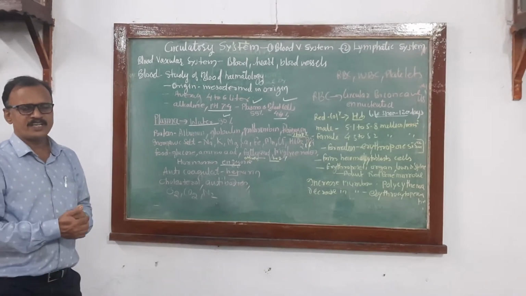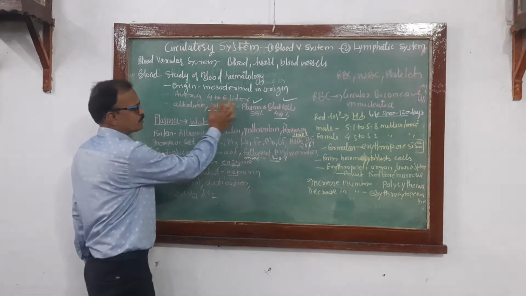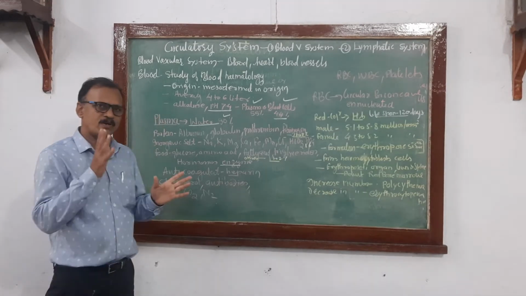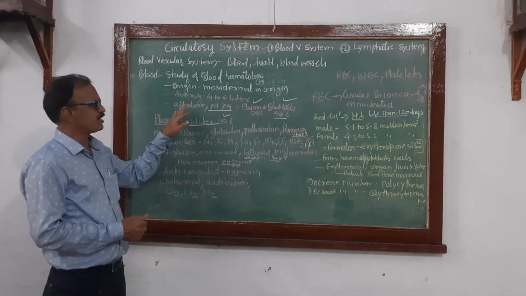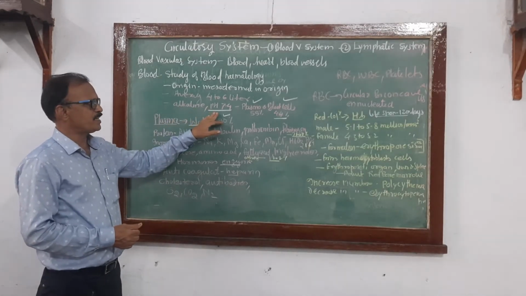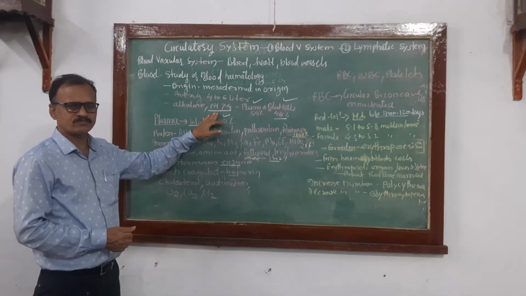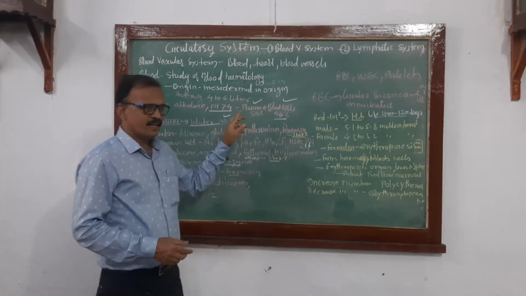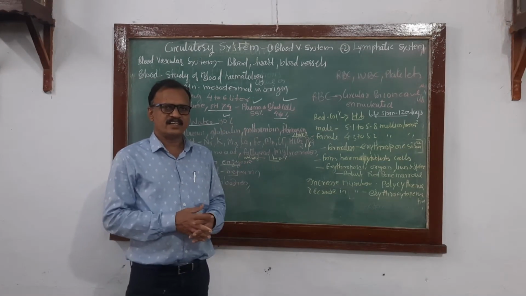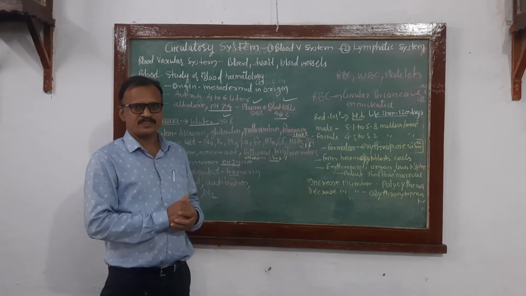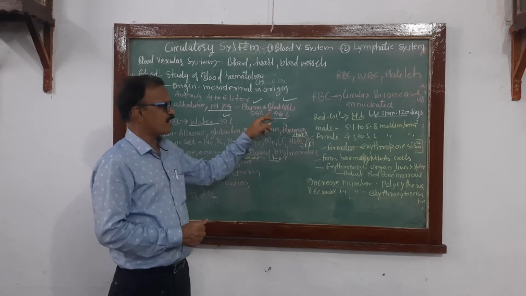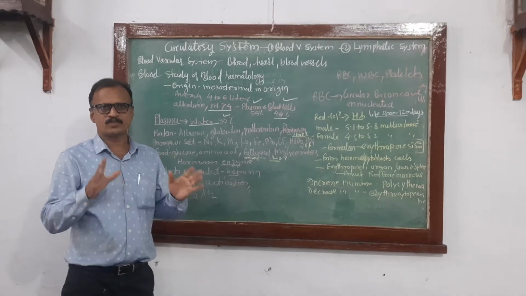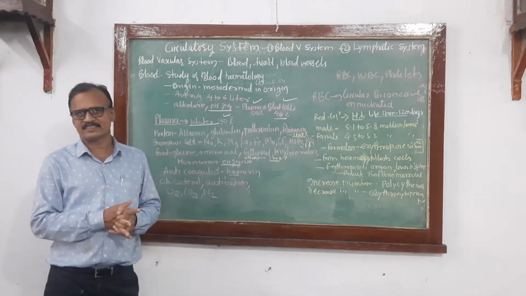In the human body, average blood is 4 to 6 liters. What about the nature of blood? It is alkaline. Its pH is 7.4. Blood consists of two main components, one is plasma, another is blood cells. Blood cells means RBC, WBC and platelets.